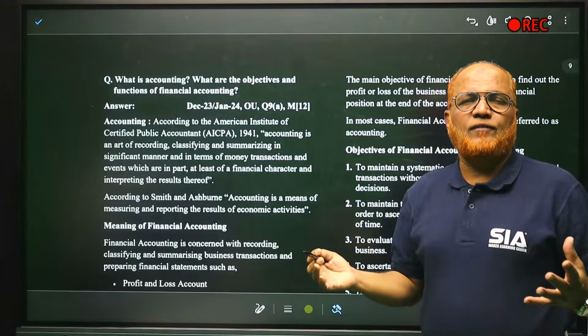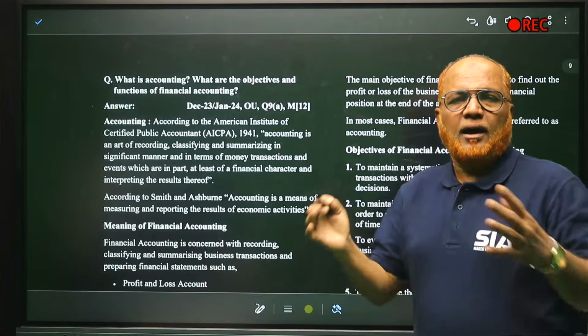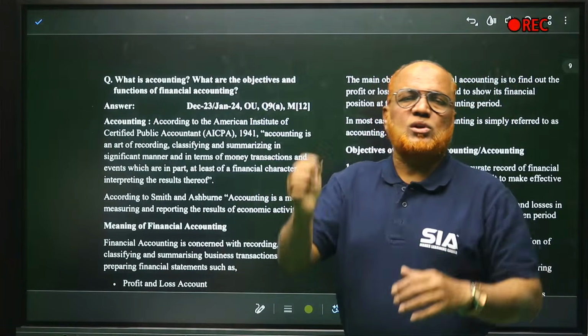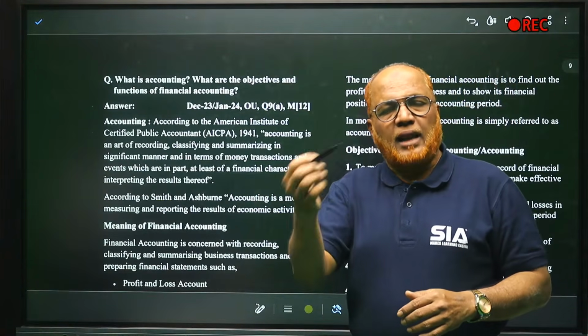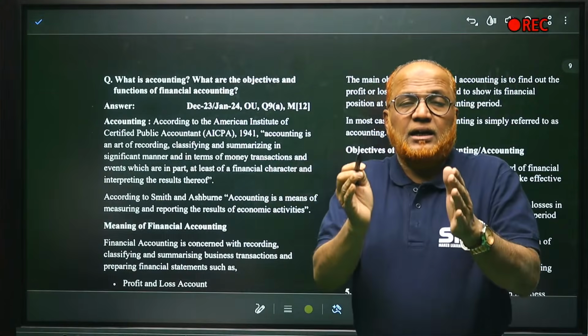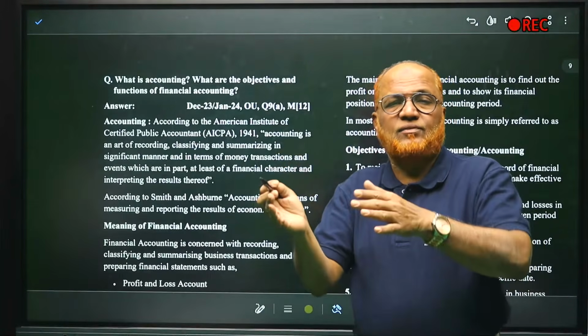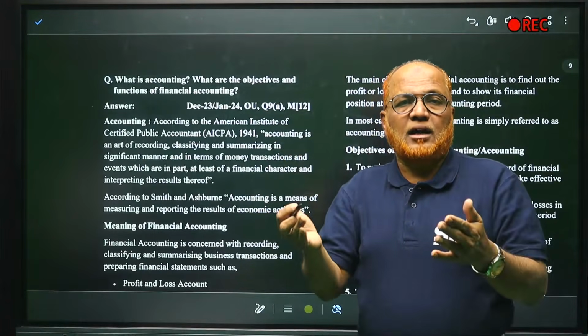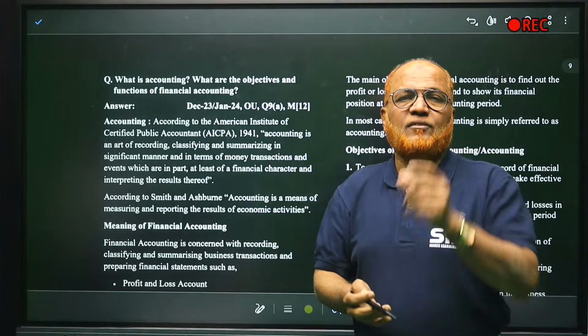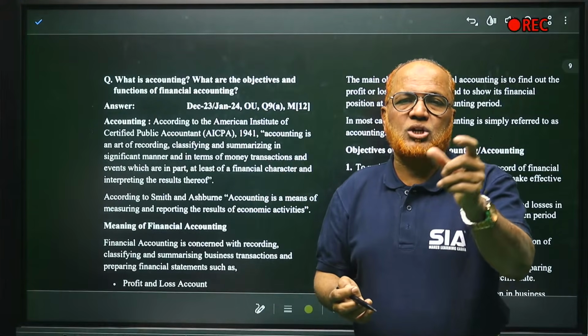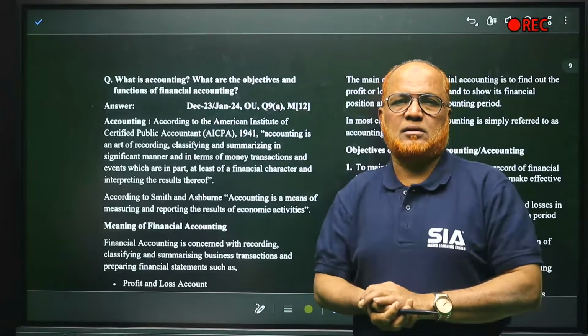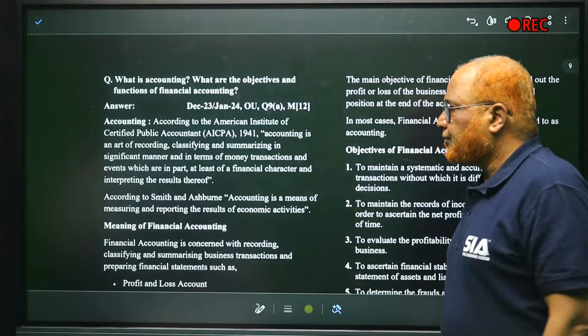There are different definitions for the term accounting. Accounting means it's an art and science of identifying, then recording, then classifying, then analyzing, interpreting, and communicating the financial information of the business. That is called accounting.